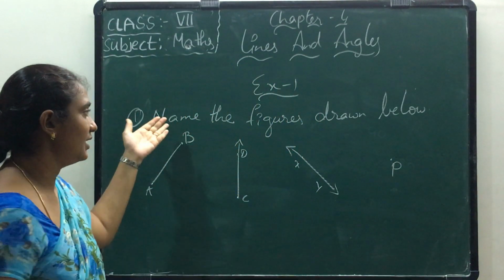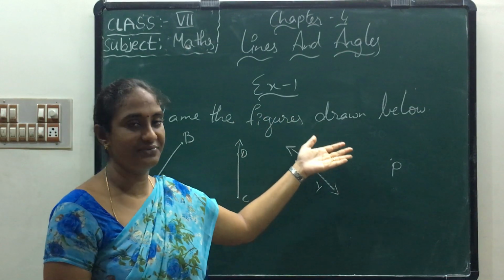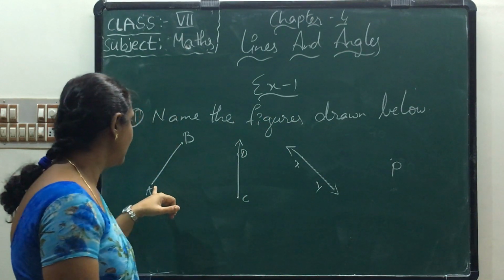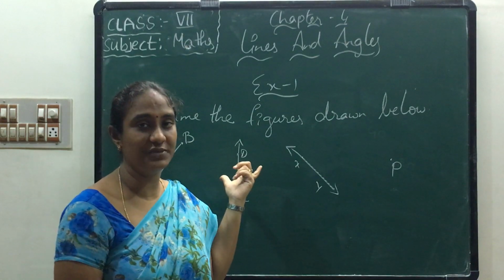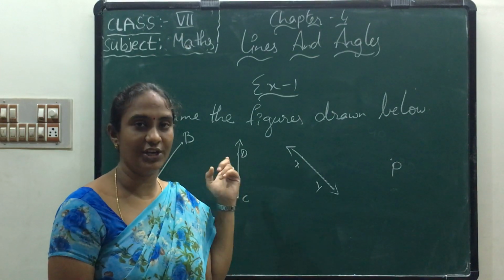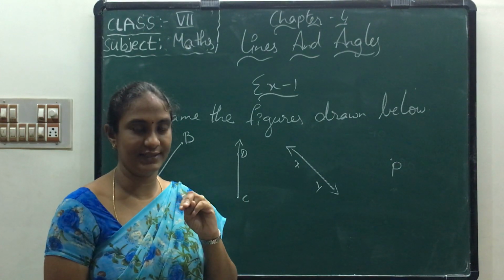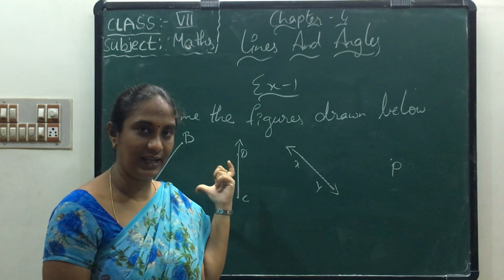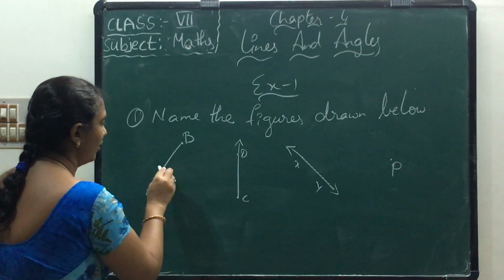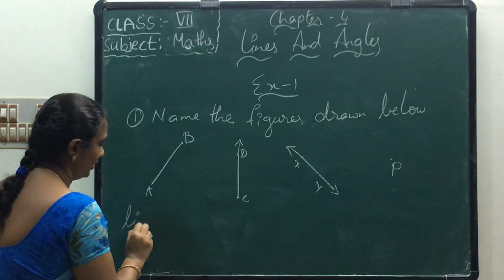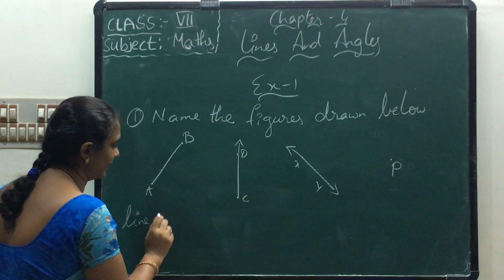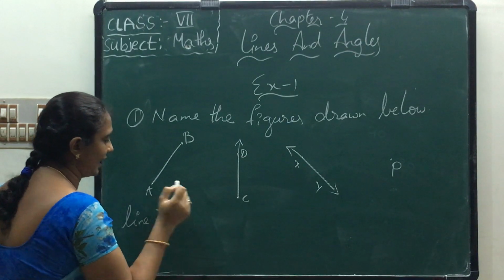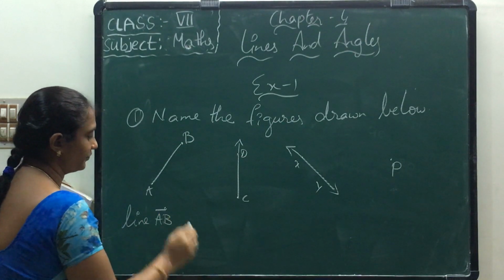See, here they have drawn some figures. What are those? Here we have two end points. Where are we using two end points? In a line segment we use two end points, and it has a definite length. So it is called a line segment. How do we write it? Like this, AB.